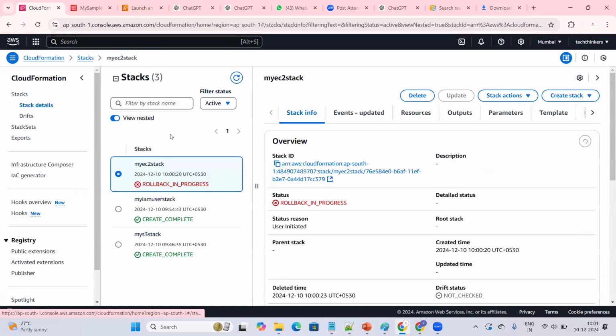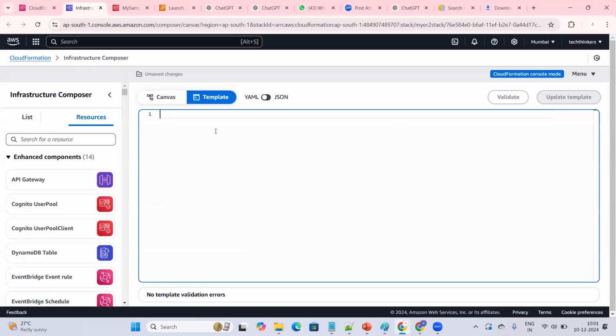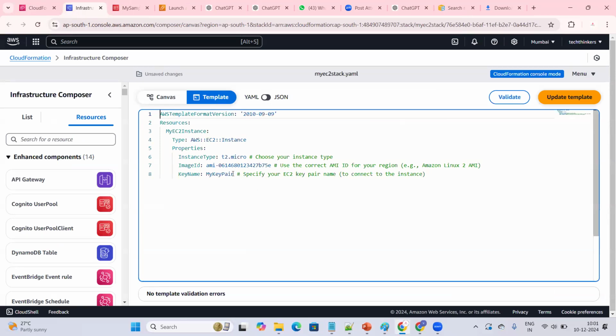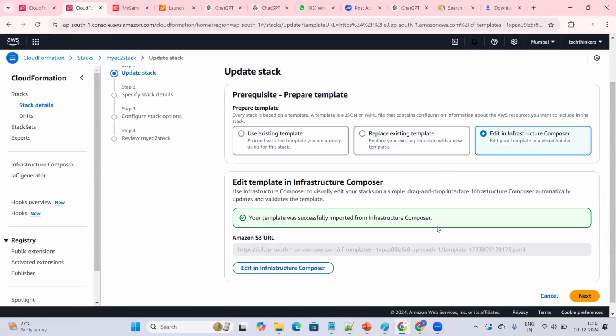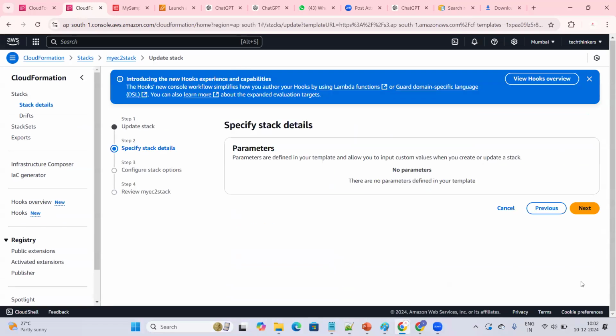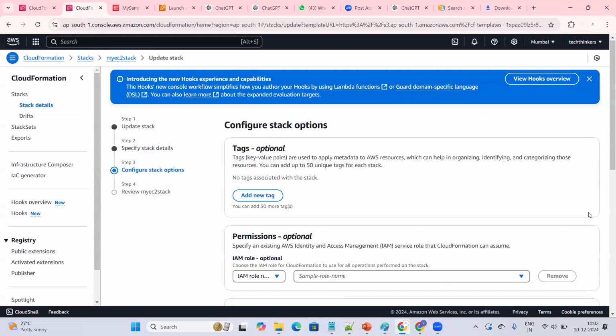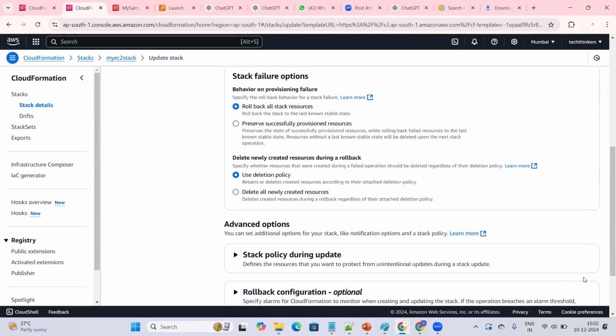Okay, how can I edit? I'll go for the template, view in infrastructure. Go to the template again. I'm modifying this one and I will be pasting it, so new KP. This is the key pair I'm already having, updating the template, confirming the cloud formation. This is how we are going to modify it and I will be updating everything.